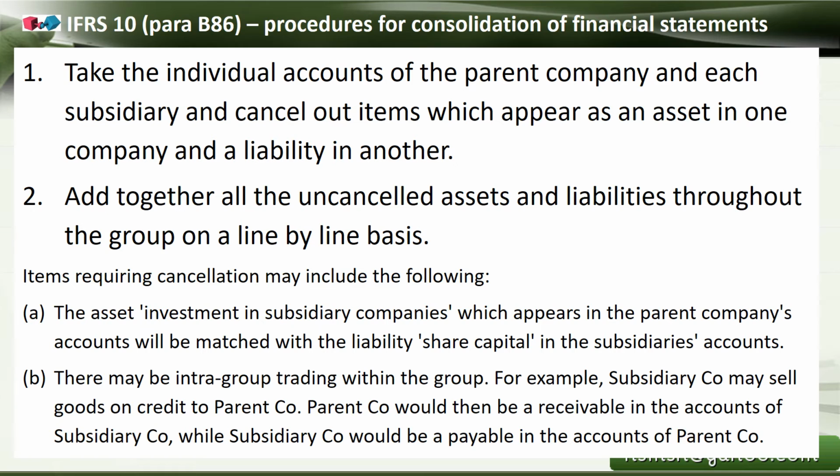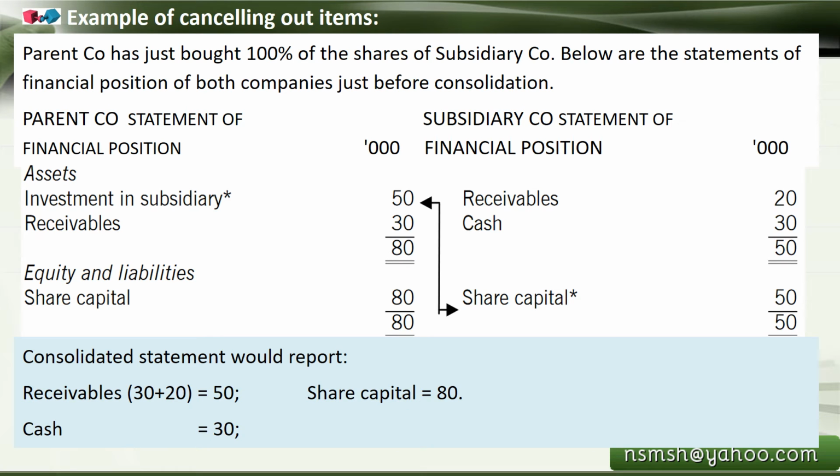There may also be intra-group trading within the group. For example, a subsidiary company may sell goods on credit to the parent company. In such a case, there would be a receivable in the accounts of the subsidiary company, while there would be a payable in the accounts of the parent company. So both will be cancelling out. We'll see the graphical representation in order to understand that.